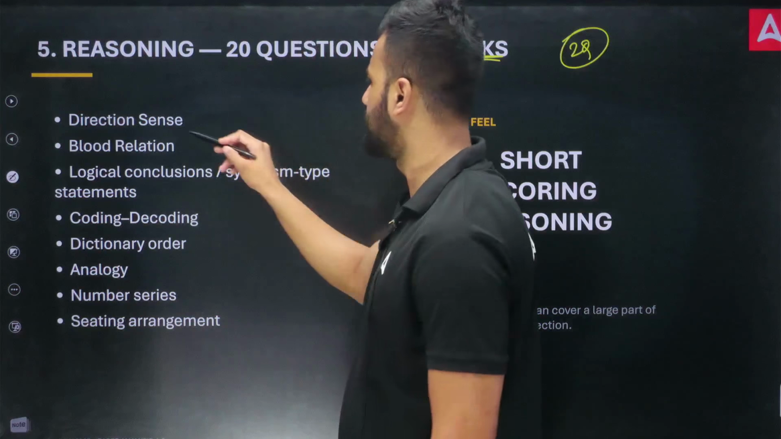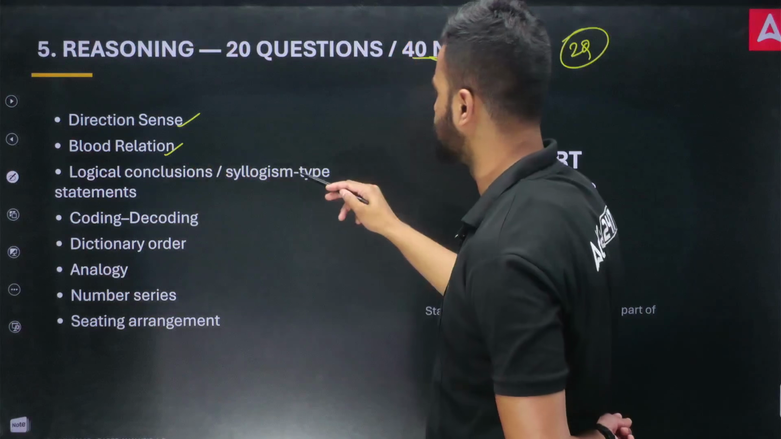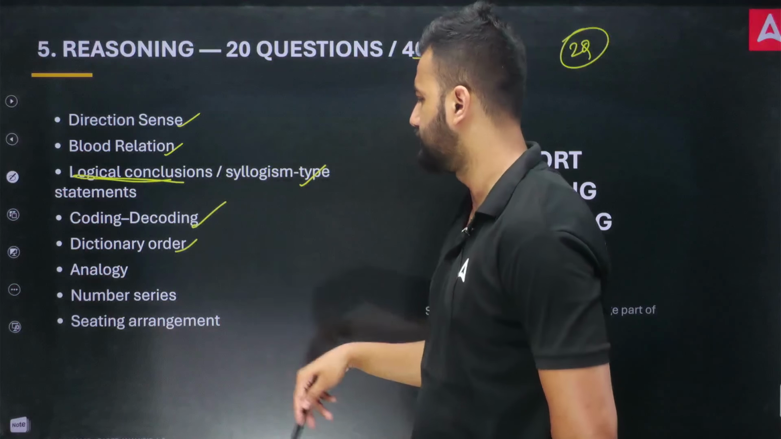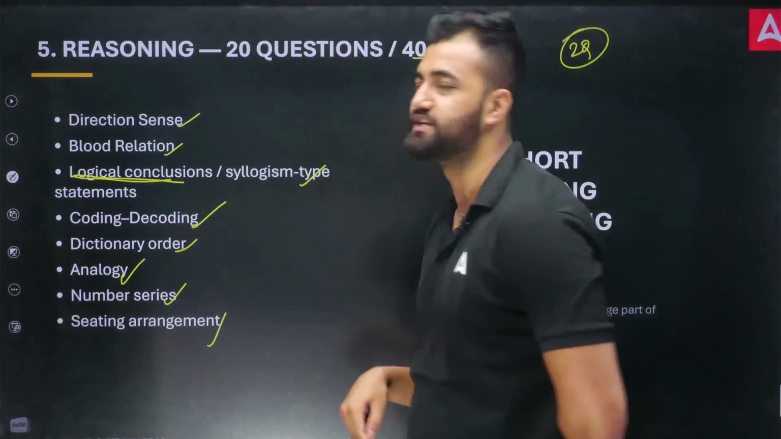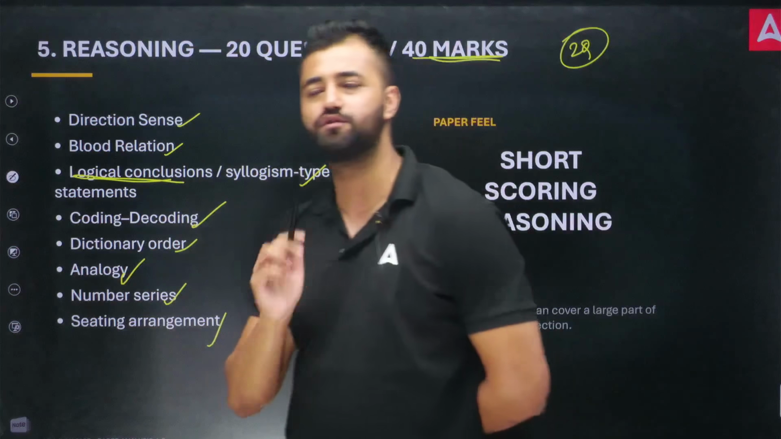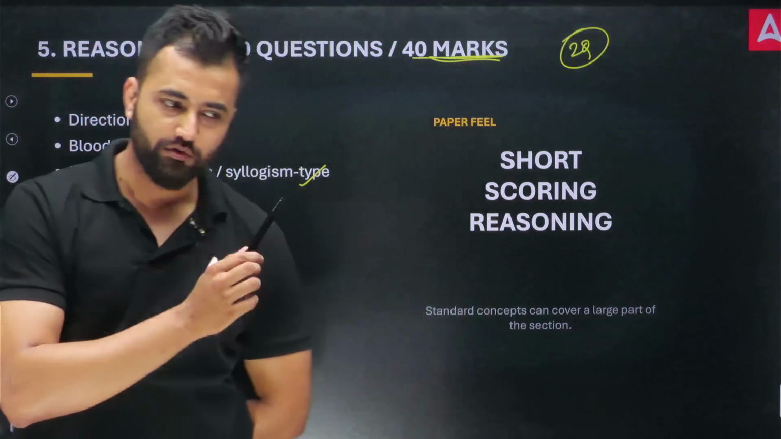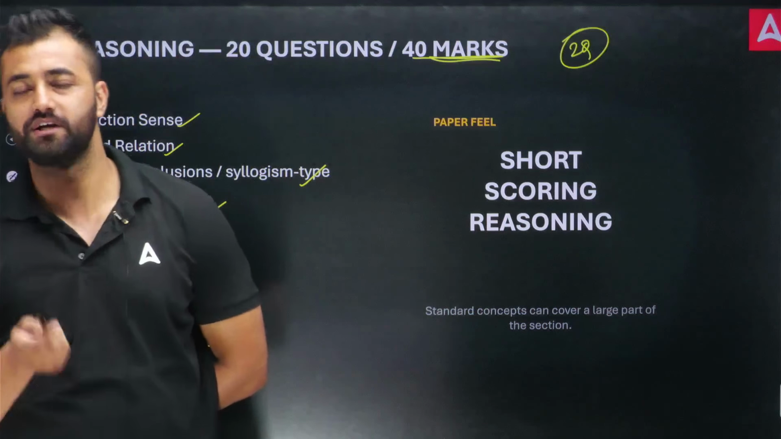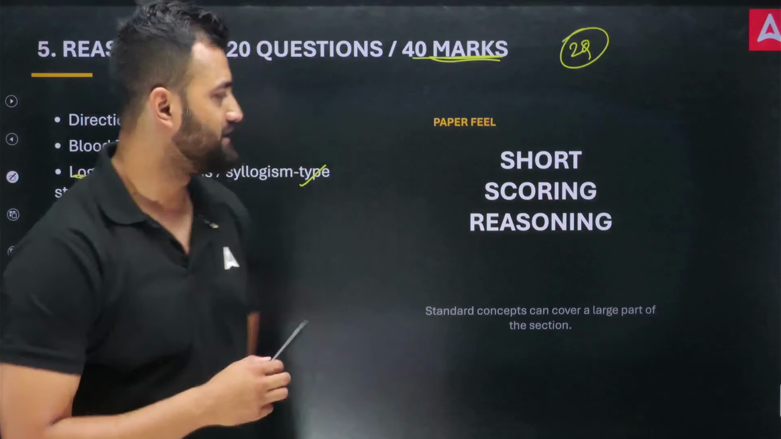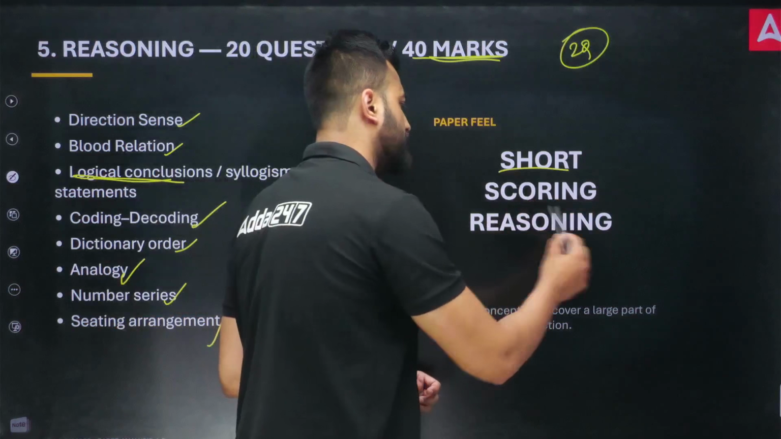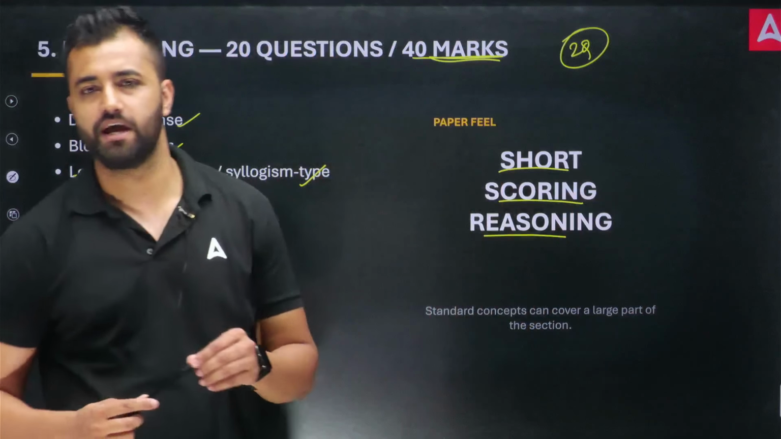So the topics were namely direction sense, blood relation, logical conclusion, coding, decoding, dictionary order, analogy, number series, and sitting arrangement. So sitting arrangement was also table based. I mentioned this in the paid batch, and also in the most important session I told you that you might expect a question from sitting arrangement table based, and that came exactly the way we wanted. So how did the paper feel? It was short and scoring for the reasoning part.